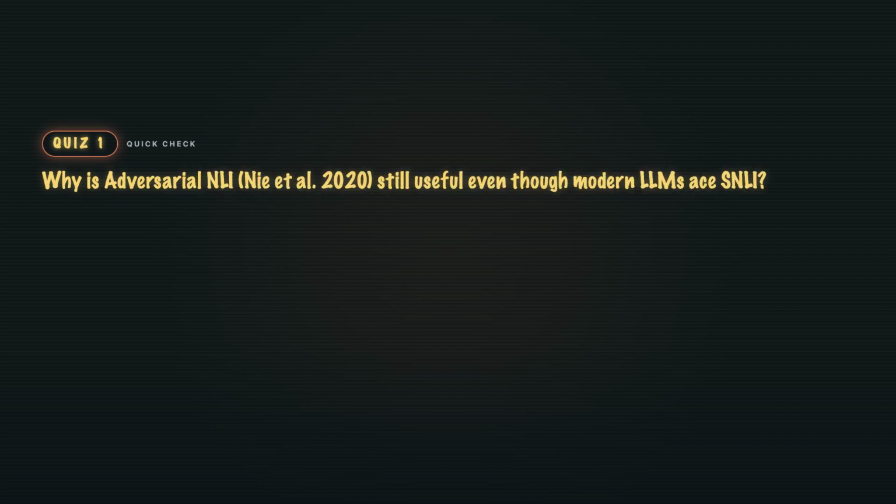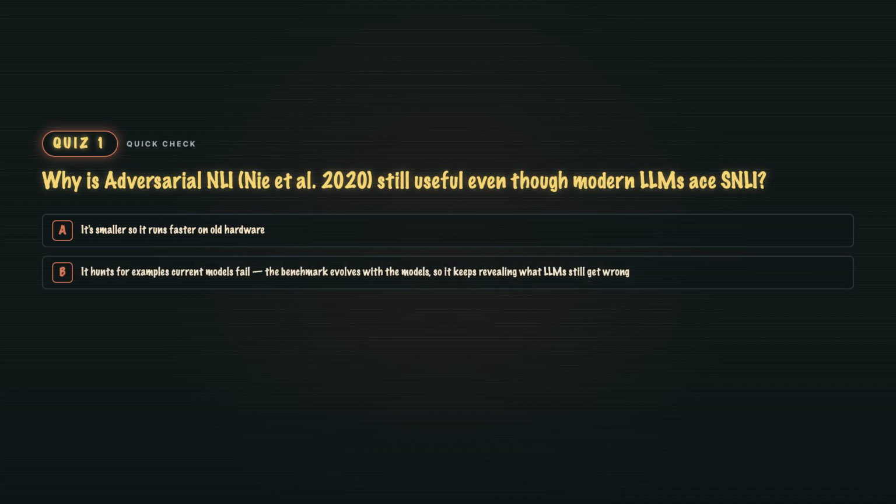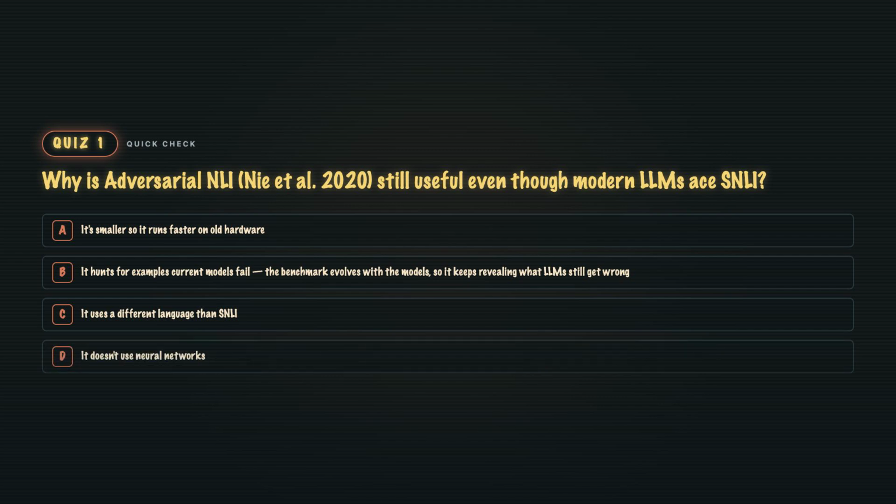Quiz 3. Why is adversarial NLI still useful, even though modern LLMs ace SNLI? A. It's smaller so it runs faster on old hardware. B. It hunts for examples current models fail. The benchmark evolves with the models, so it keeps revealing what LLMs still get wrong. C. It uses a different language than SNLI. Or D. It doesn't use neural networks.